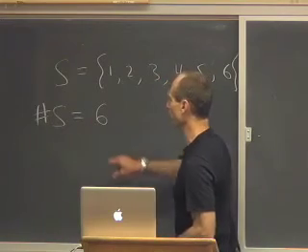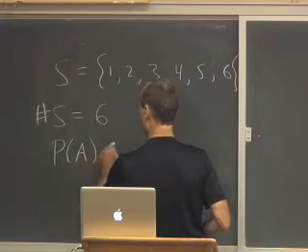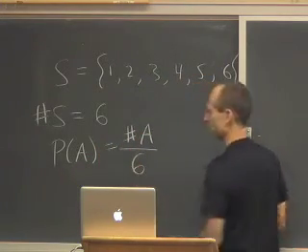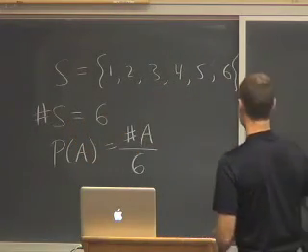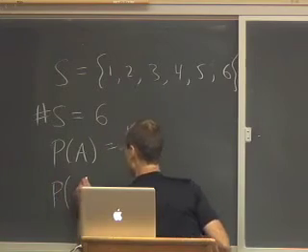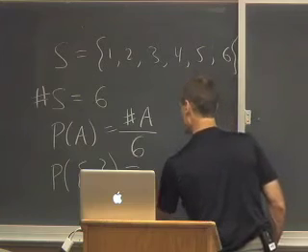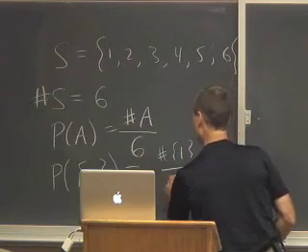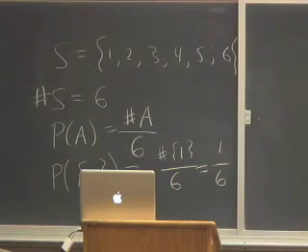So the uniform probability distribution says that the probability of a set A is equal to the number of elements in A divided by 6. In particular, the probability that I get a 1 on the top face is equal to the number of elements in the set {1} divided by 6, which is 1/6.